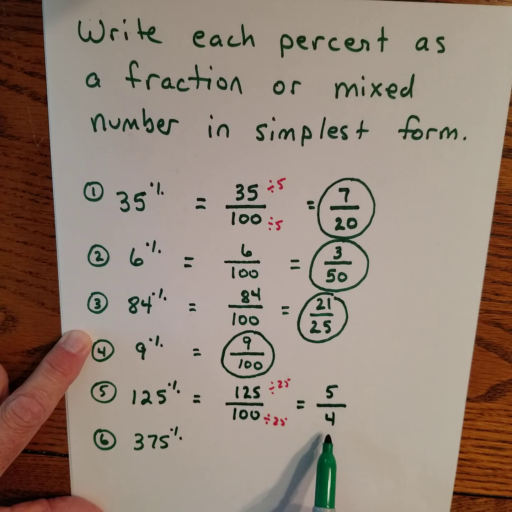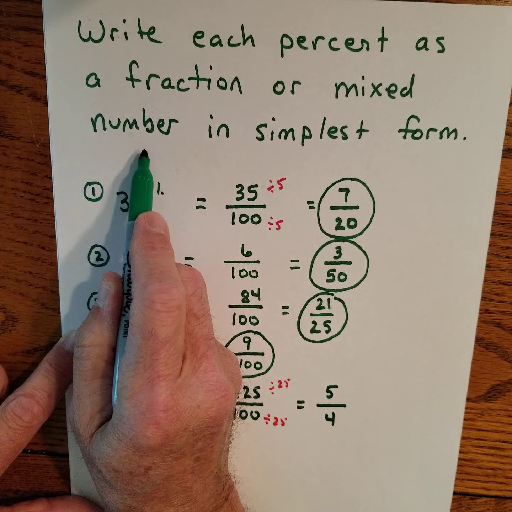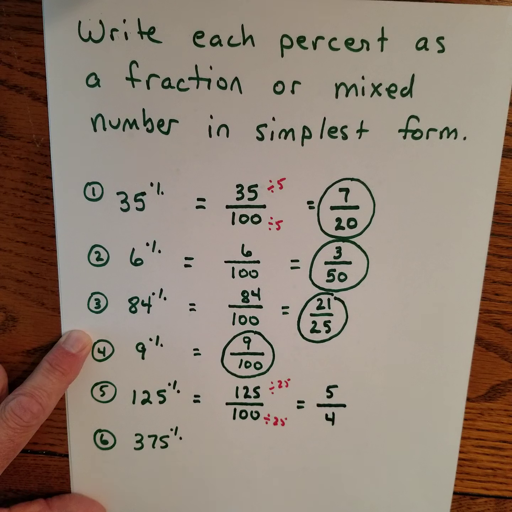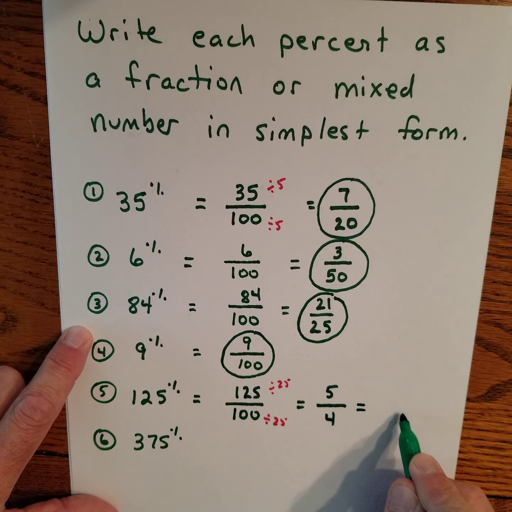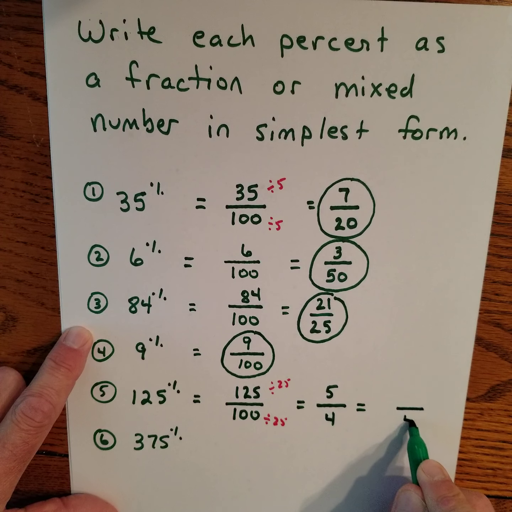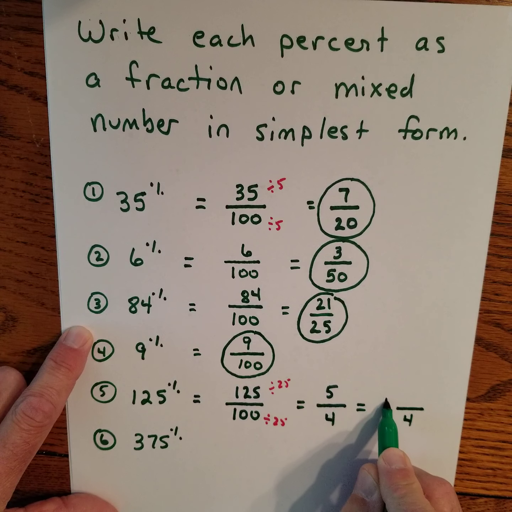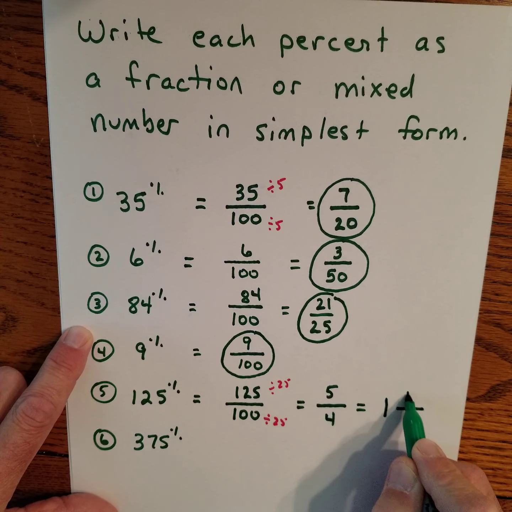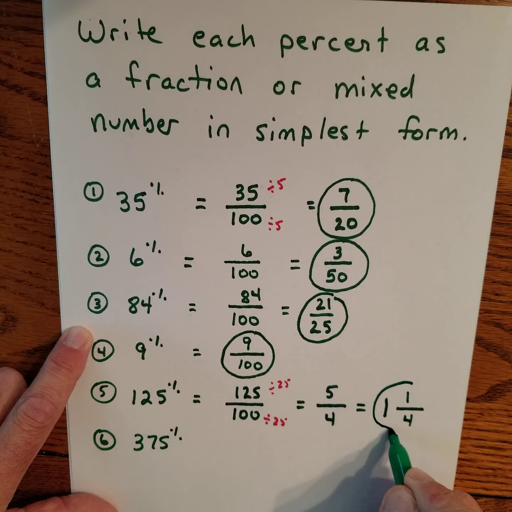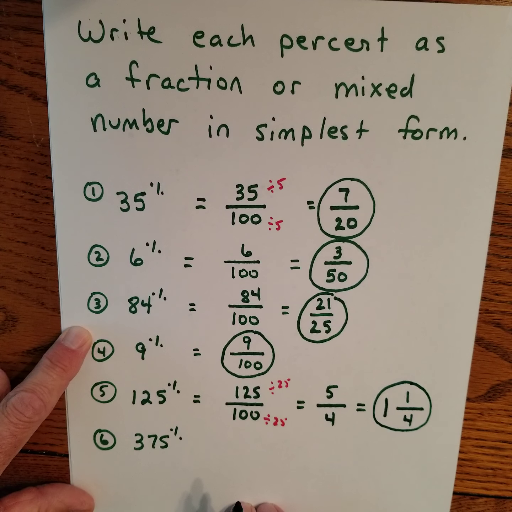I've got a fraction, but it's an improper fraction. Let's change that into a mixed number. Remember, the denominator doesn't change. How many times does 4 go into 5? It goes in 1 time with 1 left over. There's the way we'll show the final answer.